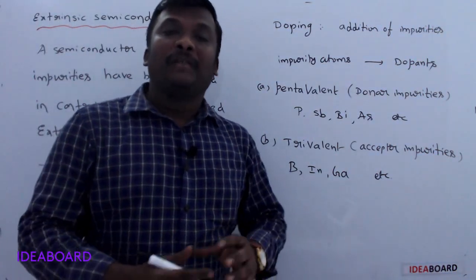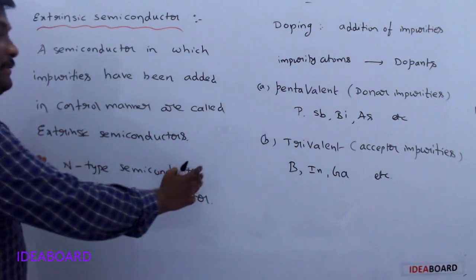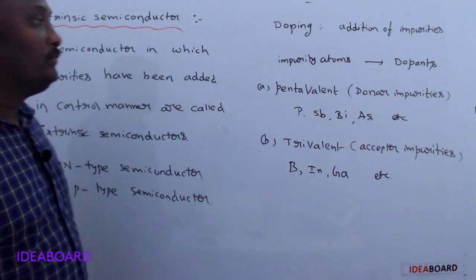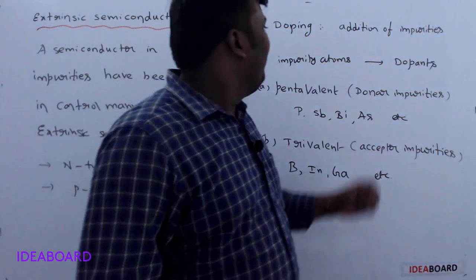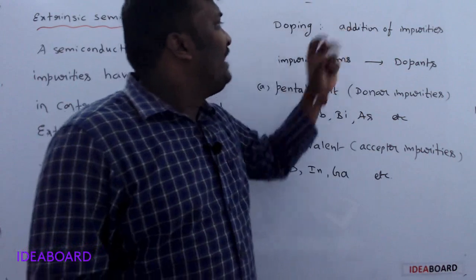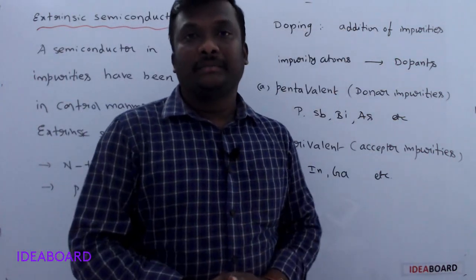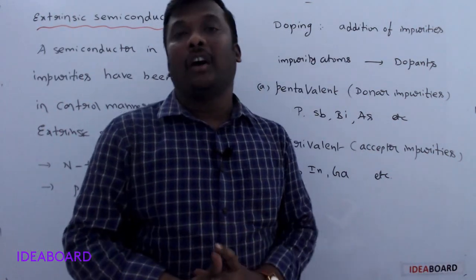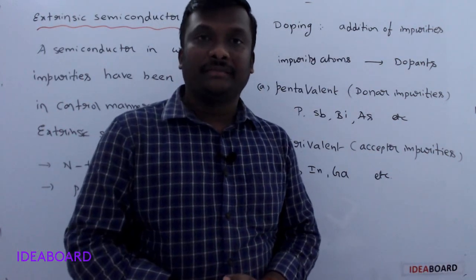Now we will briefly discuss the n-type semiconductor and p-type semiconductor. By addition of impurity, what happens? If you add some impurities, the conductivity of the semiconductor increases.